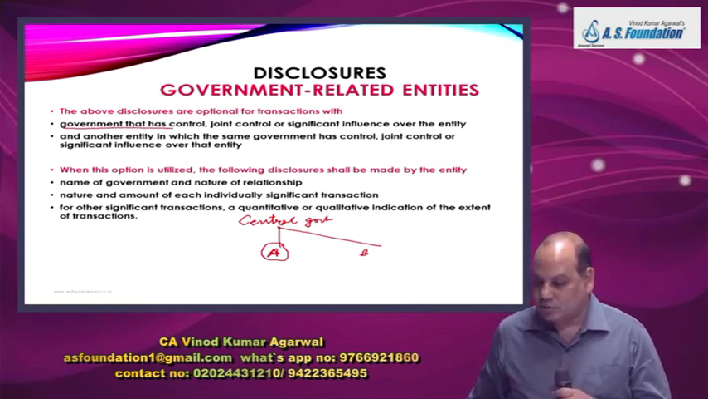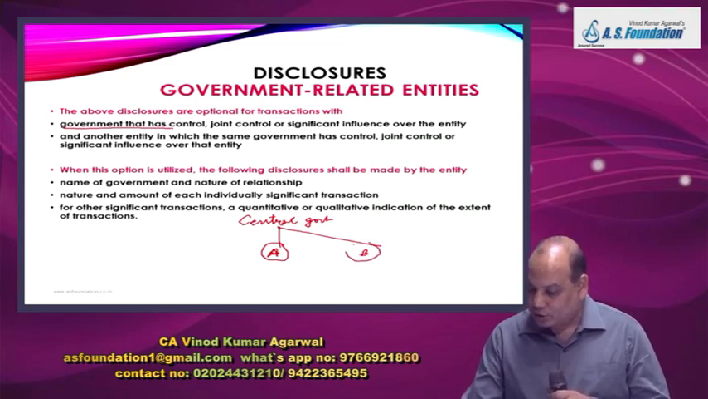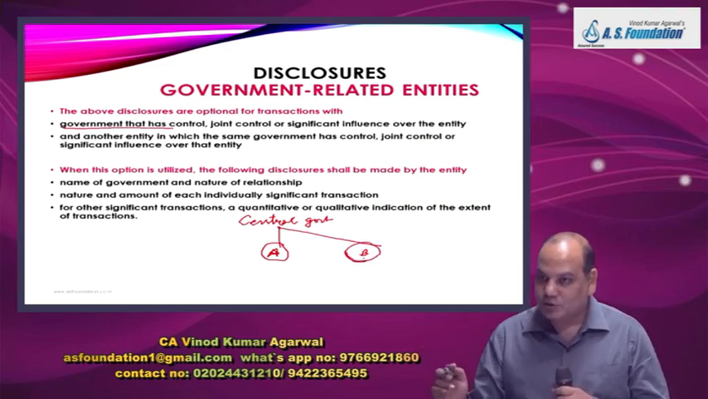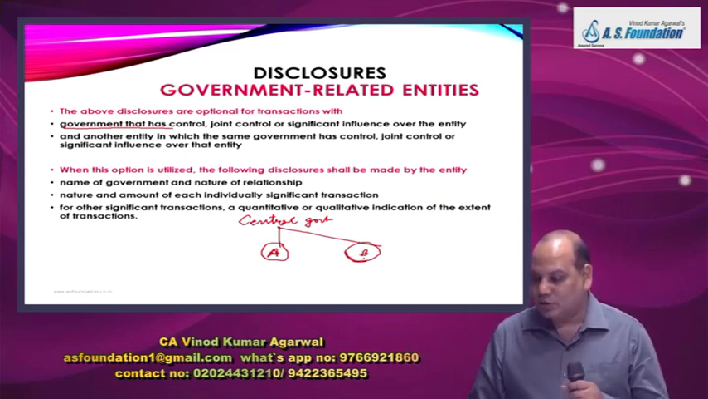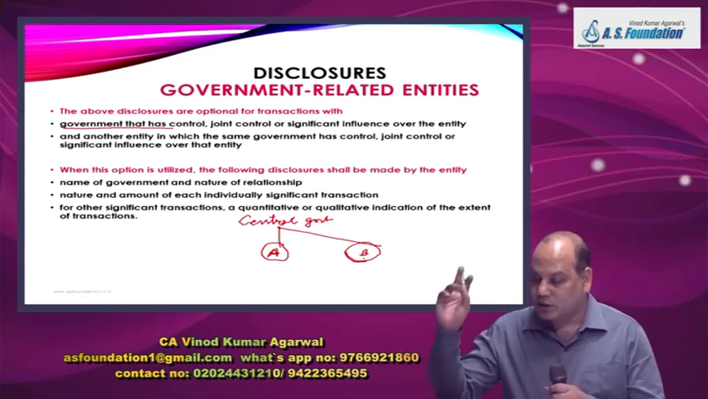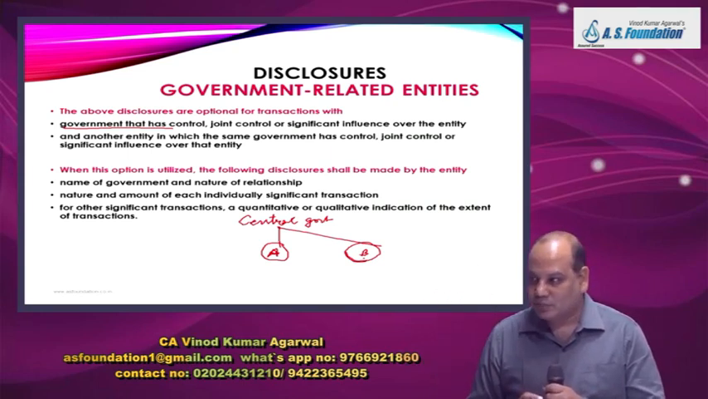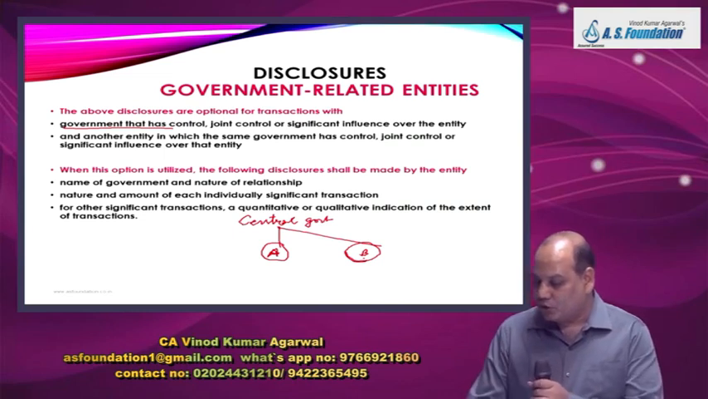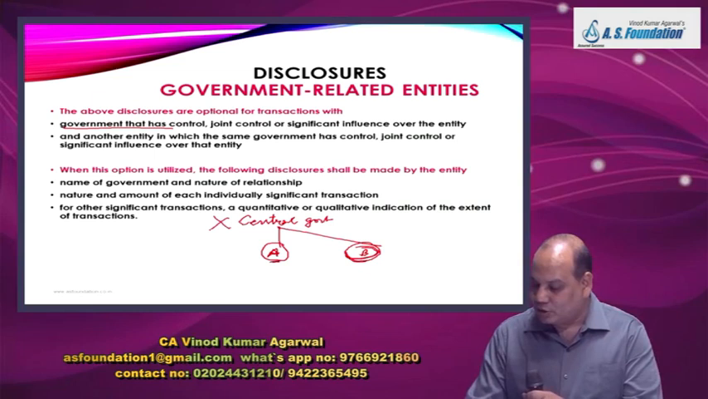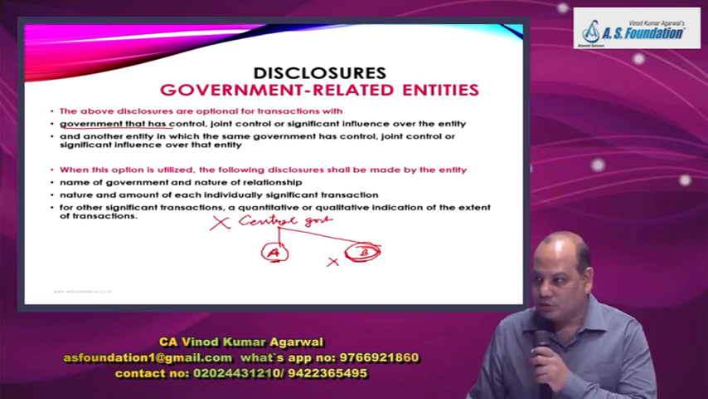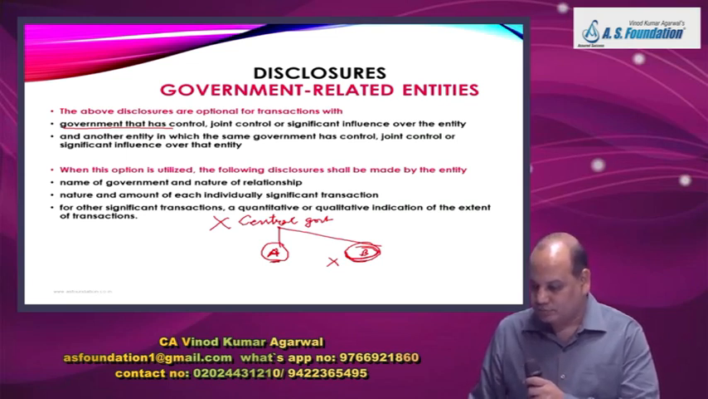Government that controls. Entity A need not disclose transactions with B also if it is controlled by, jointly controlled by, or has significant influence by the same government. So the same government controls B also. So entity A need not disclose transactions with the central government and need not give disclosure relating to B also. Same applies for B also.